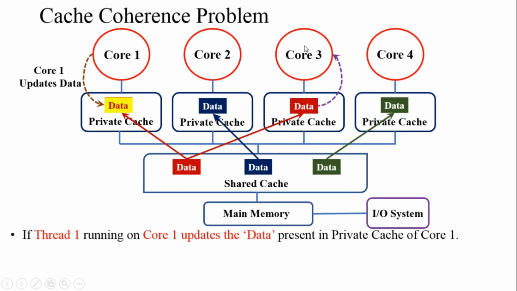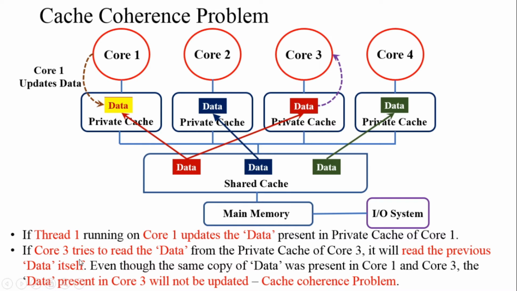Then if core 3 tries to read the data from its private cache, we have already seen that the same data which was previously present in core 1 was available in core 3 also. So we may think that when reading from core 3, you will get the updated data, as the update took place in the private cache of core 1. Since the data was previously shared with core 3, we may think you will get the updated data.